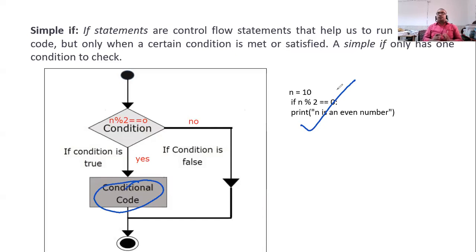I'm not saying to check whether a number is even or odd. I'm giving you only one condition. ठीक है, अगर हम odd भी बोल देंगे, यहाँ if के साथ हमें else भी लिखना पड़ेगा. Since we have not written else, this is called simple if.